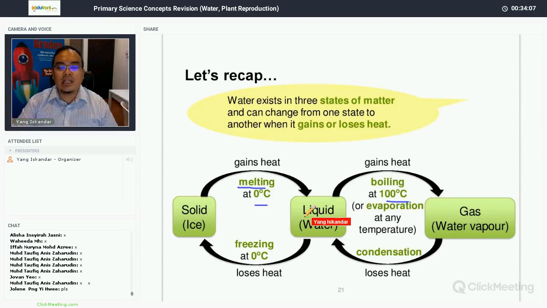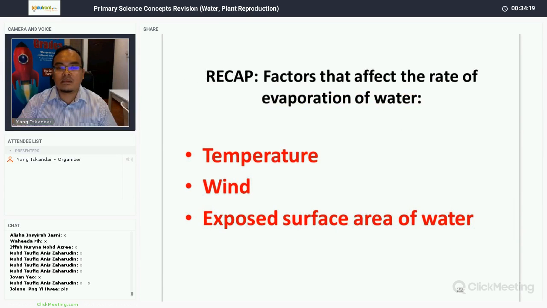From liquid state, when it loses heat, at 0 degrees Celsius it will start to freeze from liquid state to solid state. Very simple. So these are the three factors affecting the rate of evaporation. Number one, temperature of the surrounding. Number two, presence of wind. Third one is exposed surface area of water.